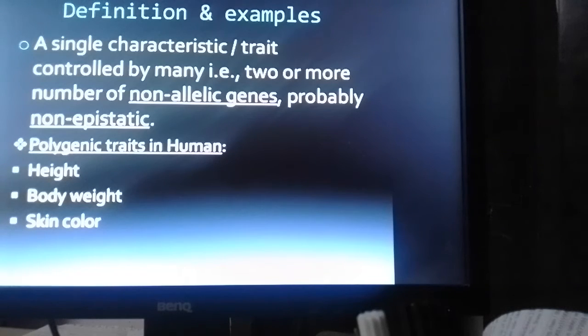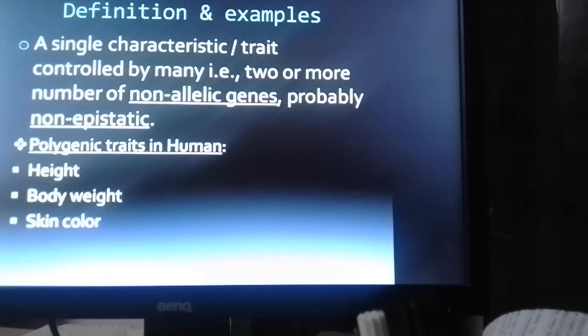But here non-epistatic means even though more than two or three, several genes are involved in the expression of a characteristic, there is no control over another gene. One gene will not have any control over the expression of another gene, even though they are of the same character. They require their functions collectively for the same function.